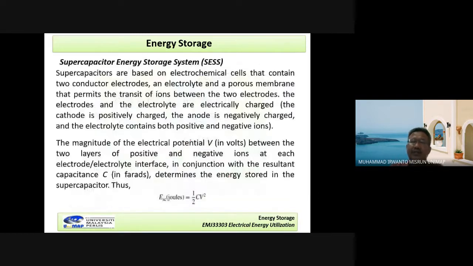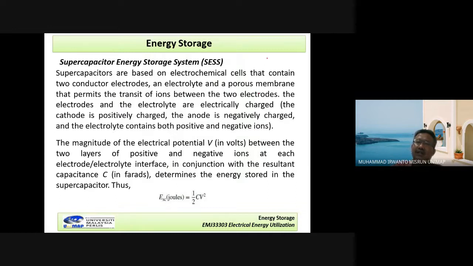Okay, and the second type is the supercapacitor energy storage system. I read first also. Supercapacitors are based on an electrochemical cell that contains two conductor electrodes, an electrolyte and a porous membrane that permits the transit of ions between the two electrodes. The electrodes and the electrolyte are electrically charged. The cathode is positively charged, the anode is negatively charged, and the electrolyte contains both positive and negative ions.